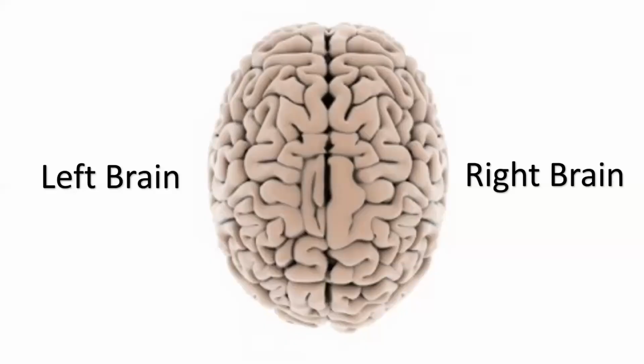Very good. Now we need to understand that the brain is divided into two equal halves. So if you are sitting in this position, your right brain and your left brain are divided by this central line, and the central line is called the median longitudinal fissure. This is a line which divides the brain into two half parts. And you should also remember that your entire right side of the body is controlled by the left brain, and the entire left side of the body is controlled by the right brain. And both sides of the brain have different functions.